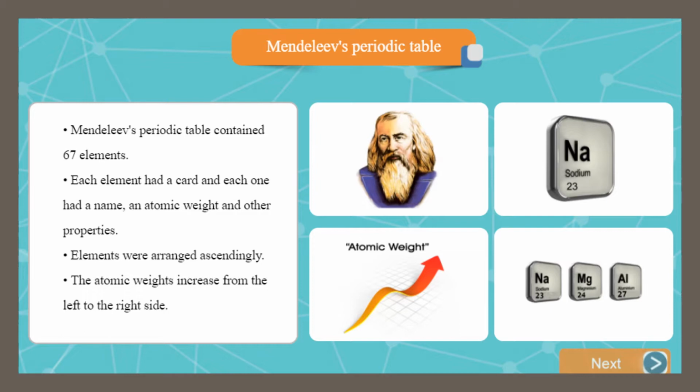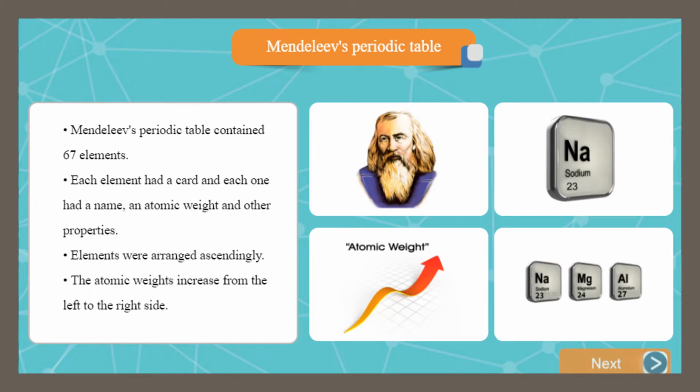What did Mendeleev do? He made a code for each element and wrote the name, the atomic weight, the symbol, and the properties that he knew for this element.